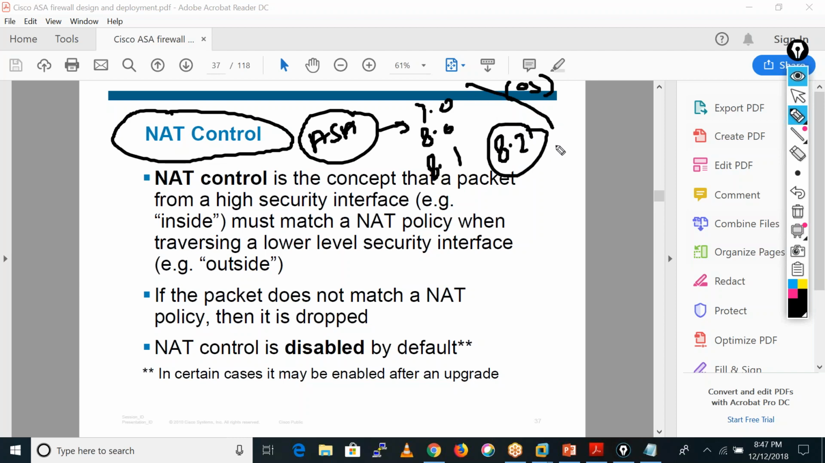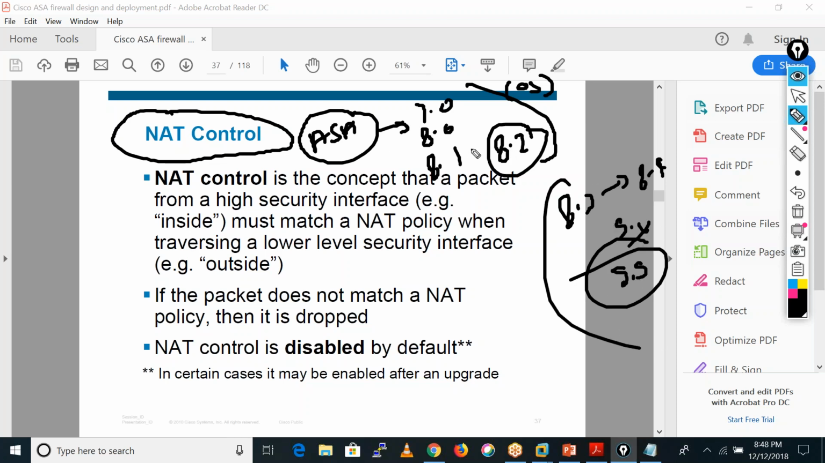So the thing is, in 8.2 and below 8.2, they have a concept of NAT control, because in 8.3 onwards to 8.4 and 9.x, x means 9.1, 9.2, 9.6, 9.9, these are the latest ones, they have removed that NAT control concept, first of all. So that concept is only valid for the ASA which is running the operating system 8.2 or below.